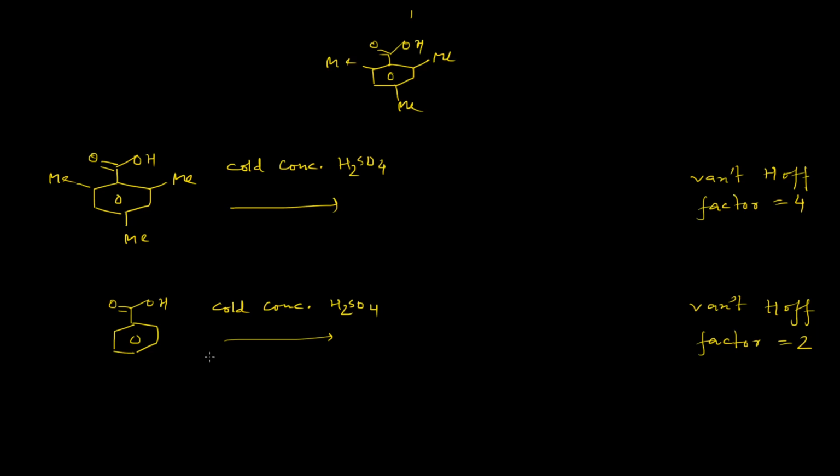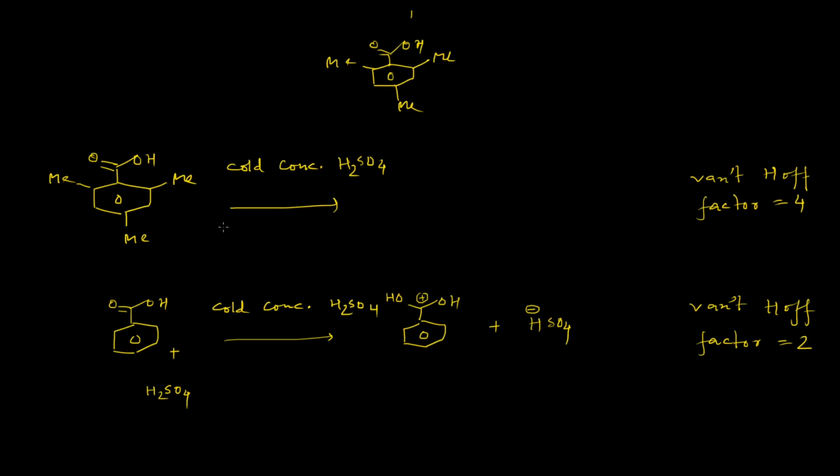So the only way to explain the formation of 2 charged species in case of benzoic acid is the reaction between one molecule of H2SO4 and the benzoic acid, thereby resulting in the formation of 2 charged species. One is the carbocation after the protonation of the carbon oxygen double bond, and the other charged species is the HSO4- anion.